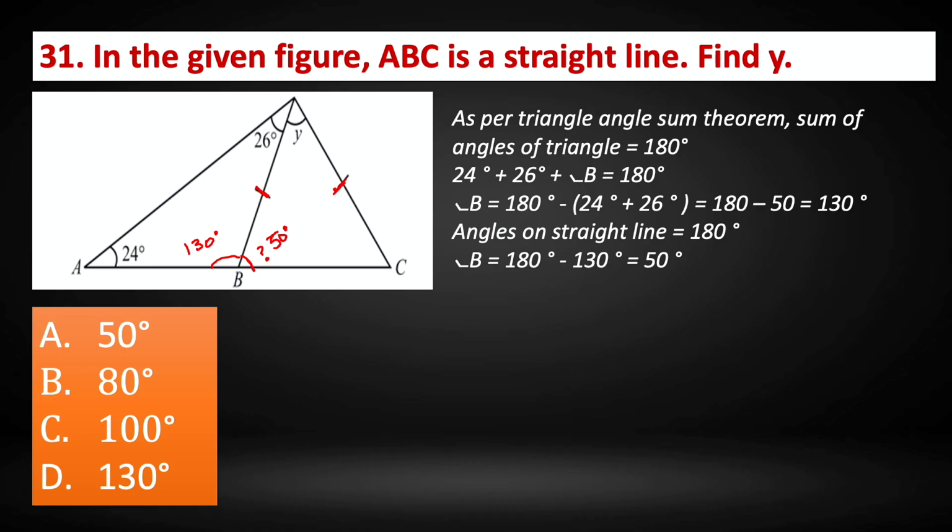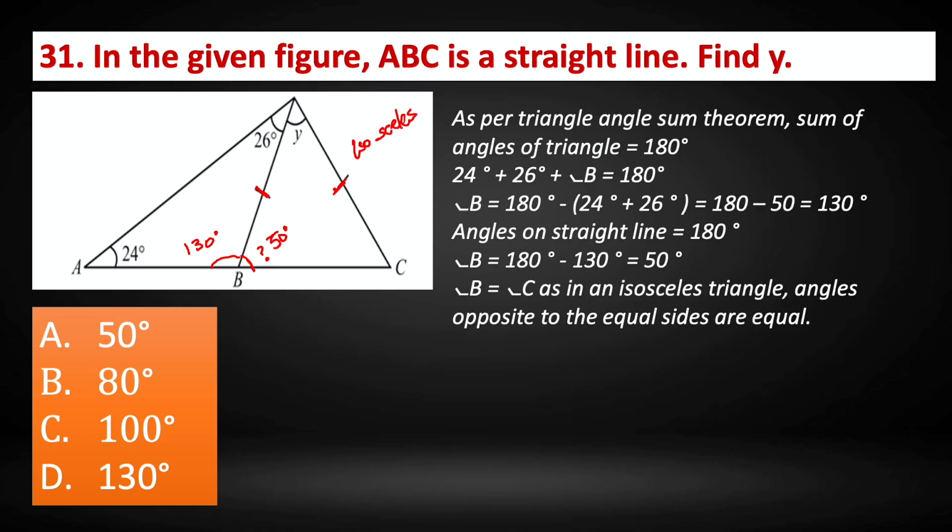Now we have this particular triangle. These two sides are the same, and the other side is not the same. So therefore it's an isosceles triangle. Angle B equals angle C, because angles opposite the equal sides are equal.